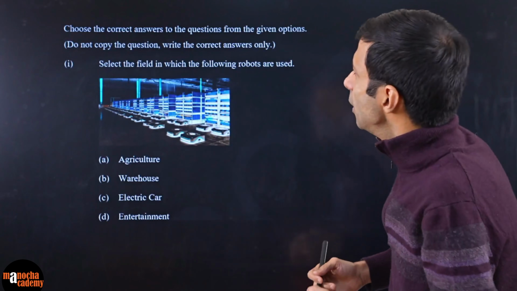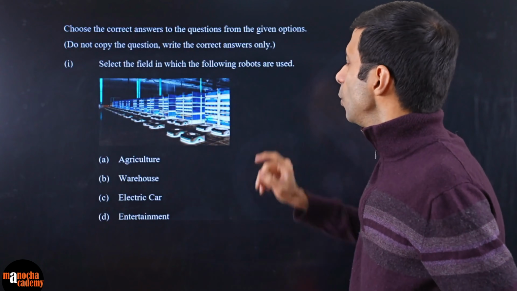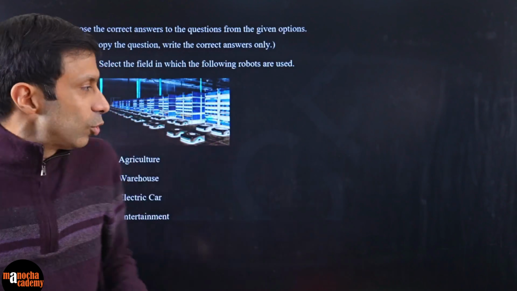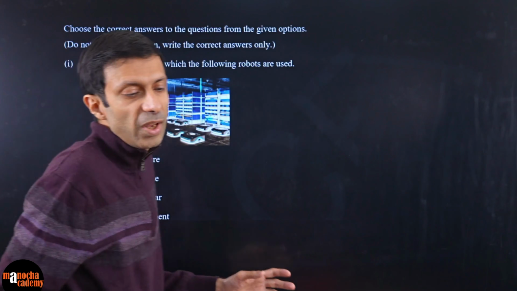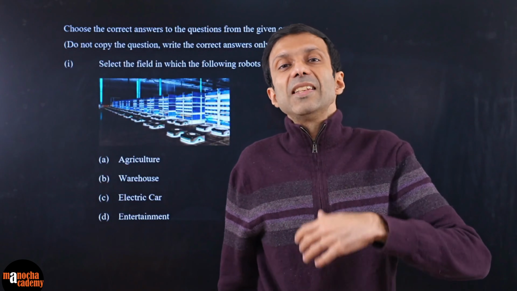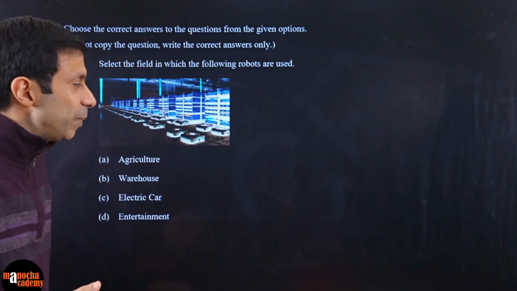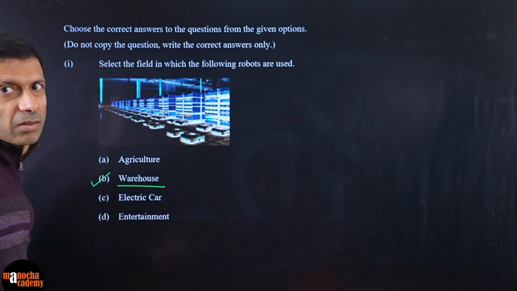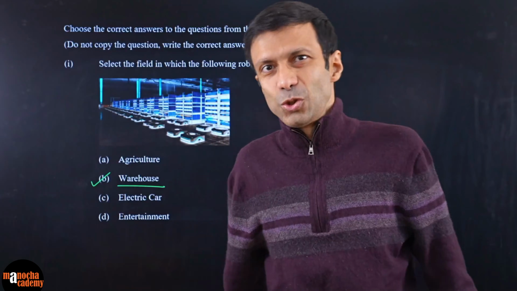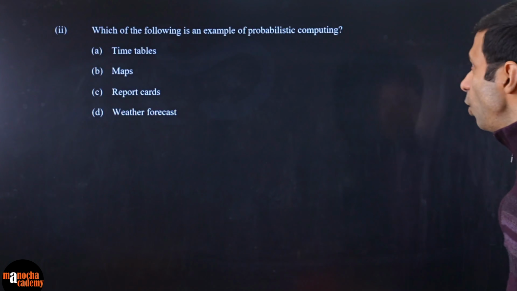So it says select based on this picture, in which field these robots are being used. So if you carefully look at the picture, it is basically a kind of a warehouse. What do you mean by warehouse? Where all these products are stored, like this Amazon warehouse or Flipkart warehouse, and basically robots are being used to quickly pick up the products from the shelves, because humans picking it up will take time, and it will not be so efficient. So this is clearly the application is the warehouse where all the products are stored. Okay.